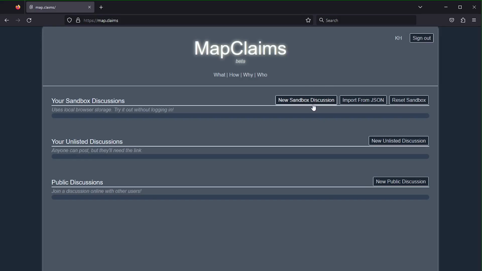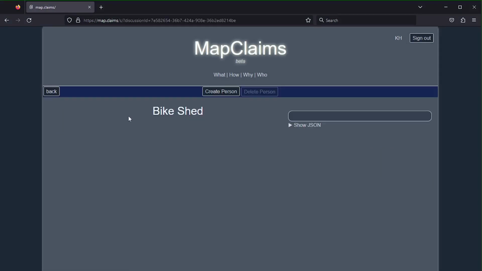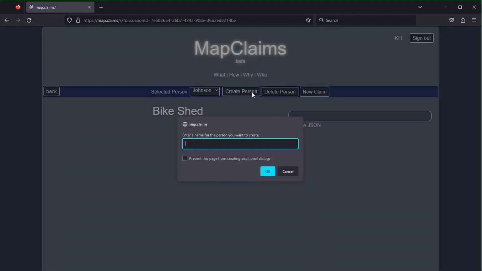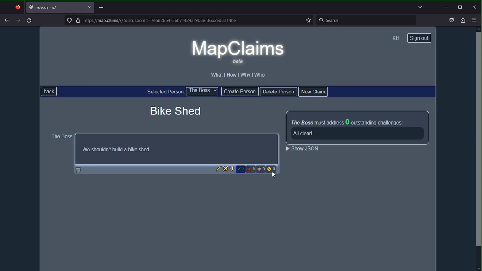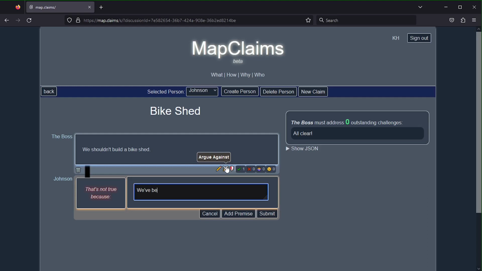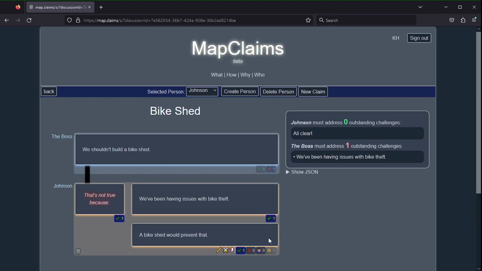So let's create a new sandbox argument in MapClaims, and create two people, Johnson and the boss. The boss says we shouldn't build a bike shed. Johnson disagrees, saying we have been having issues with bike theft and a bike shed would prevent that. Here's what his argument looks like in MapClaims. The two premises here and the implication here.